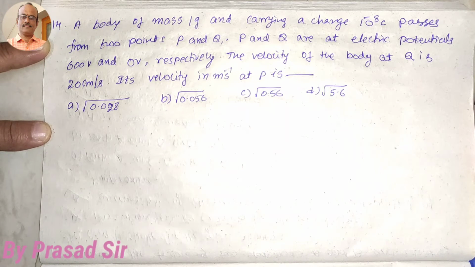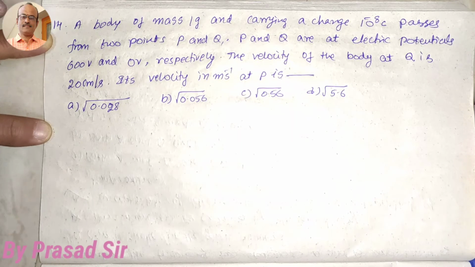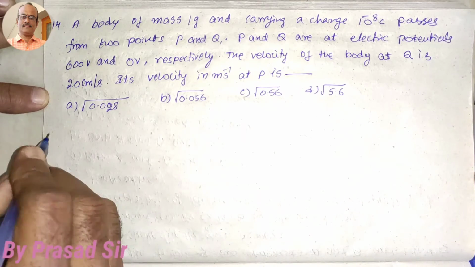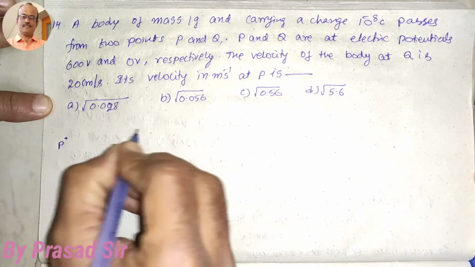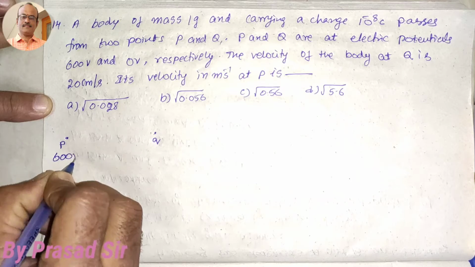So now the question number 14. A body of mass 1 gram and carrying a charge of 10 to the power of minus 8 coulombs passes through 2 points P and Q. P and Q are at electric potentials 600 volts and 0 volts respectively. The velocity of the body at Q is 20 centimeters per second. What is its velocity in meters per second at P? So first of all, this is the point P and this is the point Q. Here the potential is 600 volts.